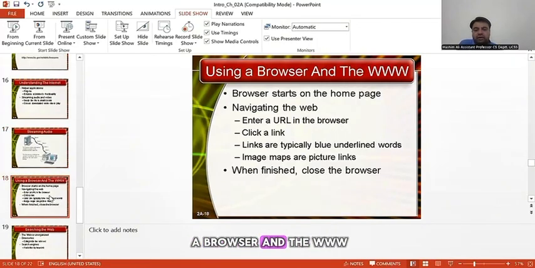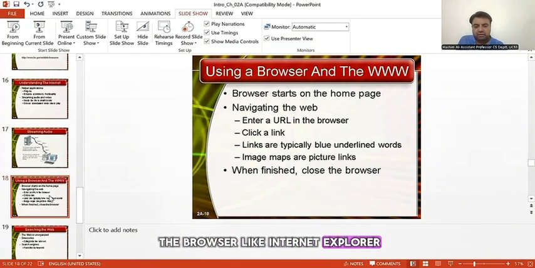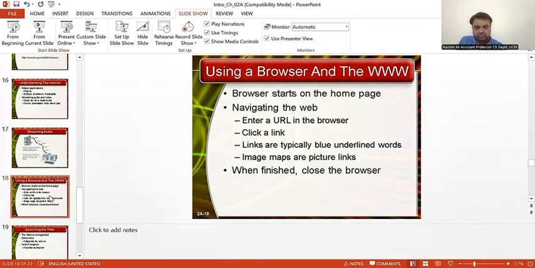Using a browser and the www. The browser starts on the home page. Normally we have a home page, such as the Google page. We navigate to the URL, as in the example I gave of www.google.com. This is a resource. I need this resource, so I will use a browser like Internet Explorer, Mozilla Firefox, Google Chrome, or any other browser. I just need to put in the web address, www.google.com, and that URL will locate the document or resource and bring up the required file to me.